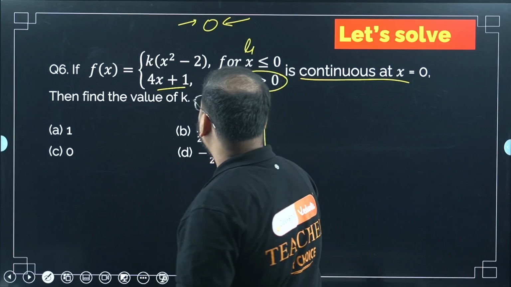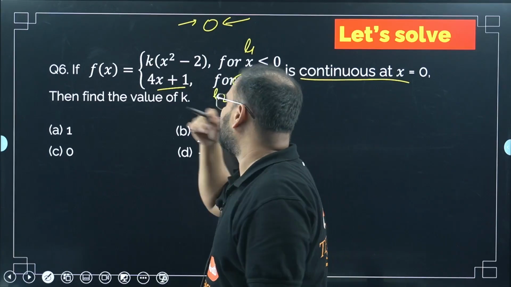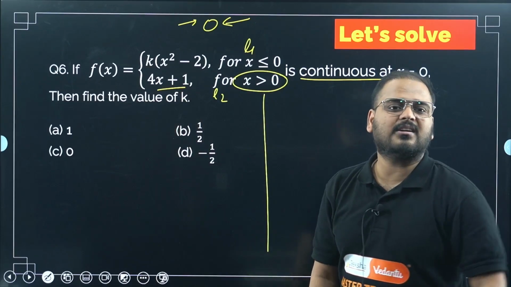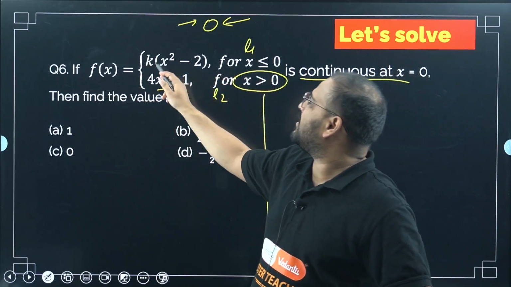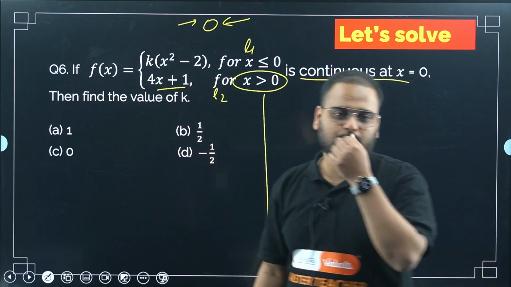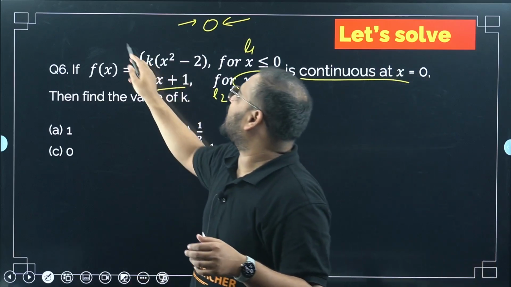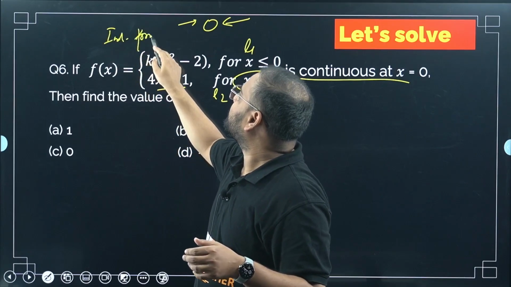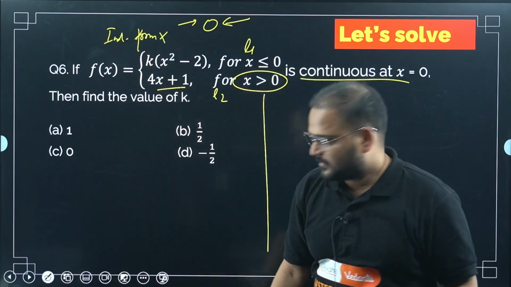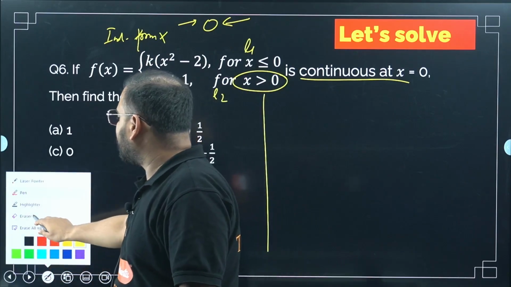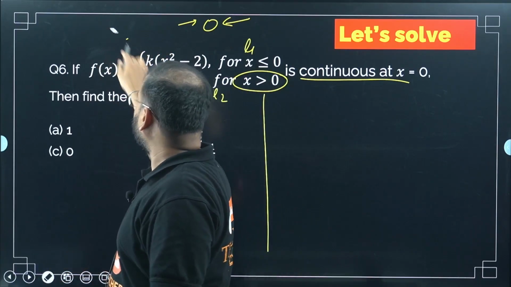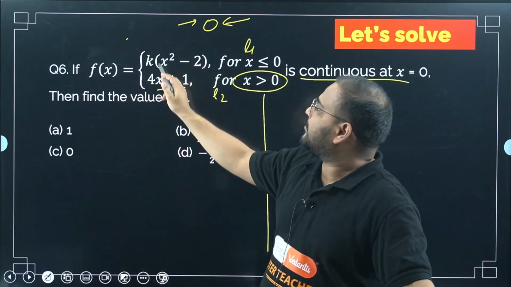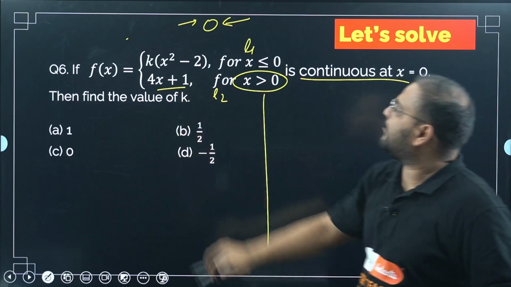And for it to be continuous, both of these have to be equal to each other. Do I need to find using the indeterminate form? No, sir. Put x as 0, it will be simply k into minus 2. So minus 2k. There is no indeterminate form in any of these conditions. I hope you understand this. Yes, sir. This is going to be 4 times 0 plus 1, so simply 1.